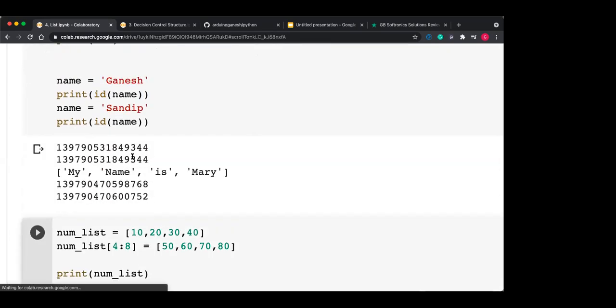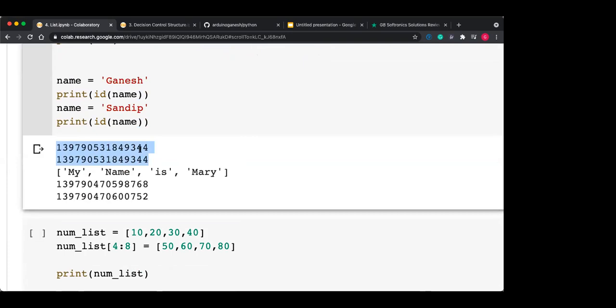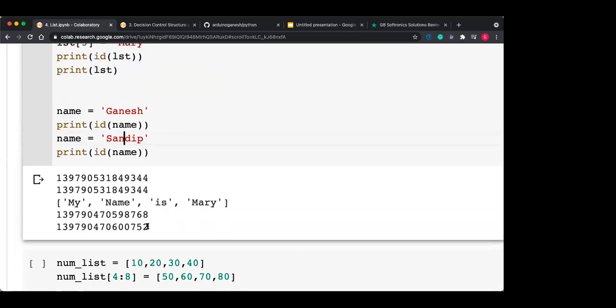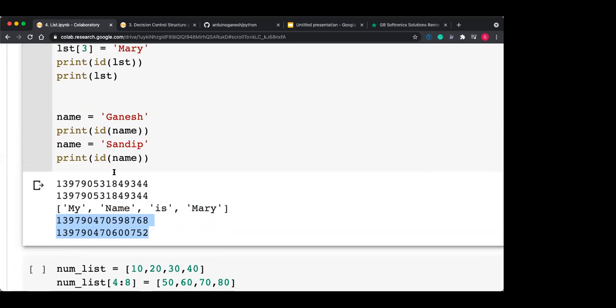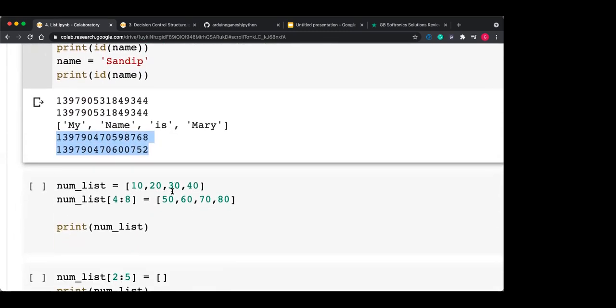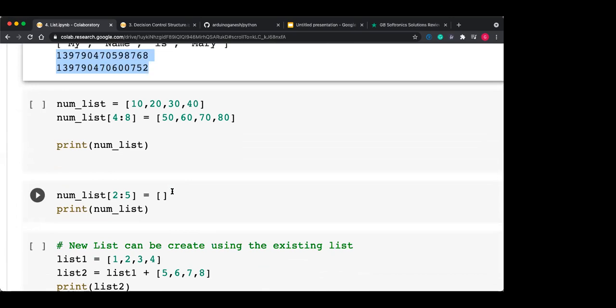Here you can see the both addresses are the same, but it is not the case with strings. You can see here, firstly name is Ganesh, and second one name is Sandeep. If I'm printing the address of both strings, then both are different. Getting this? So we can say that strings are immutable, and lists are mutable.